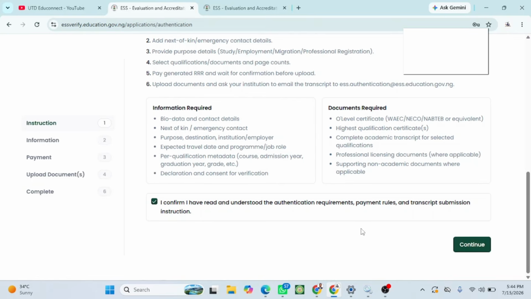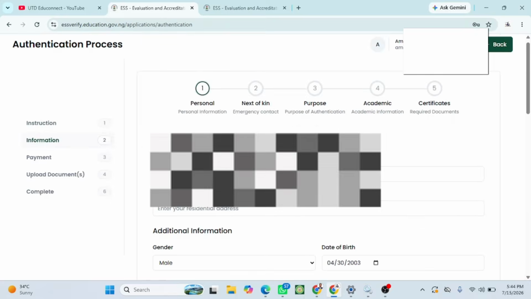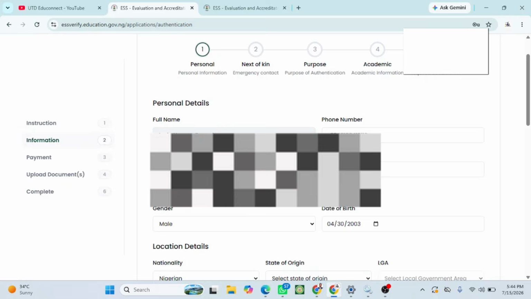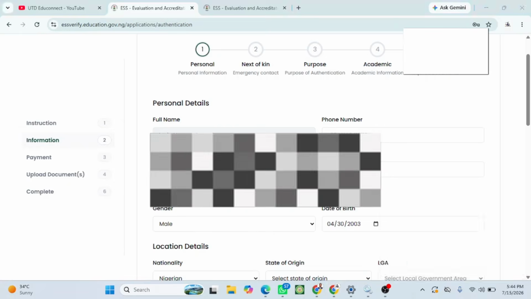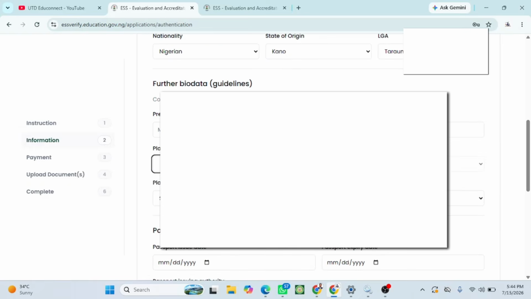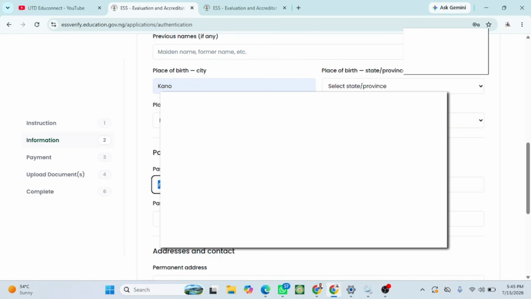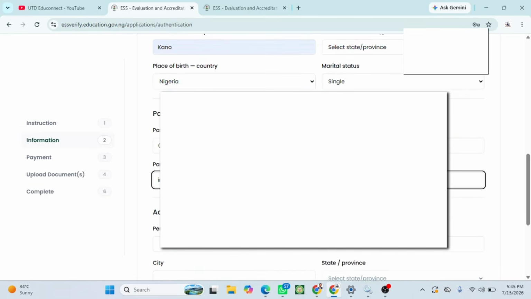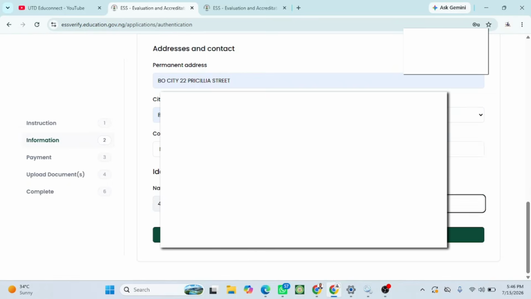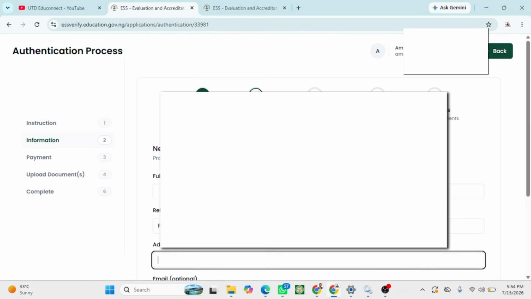So I will click on this. I will click on continue. These are the information I need to provide. So I will provide the information here. I will upload my passport. So here is the next step.